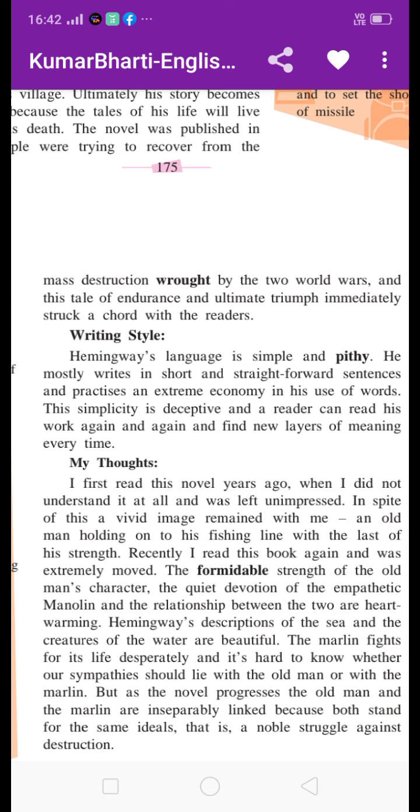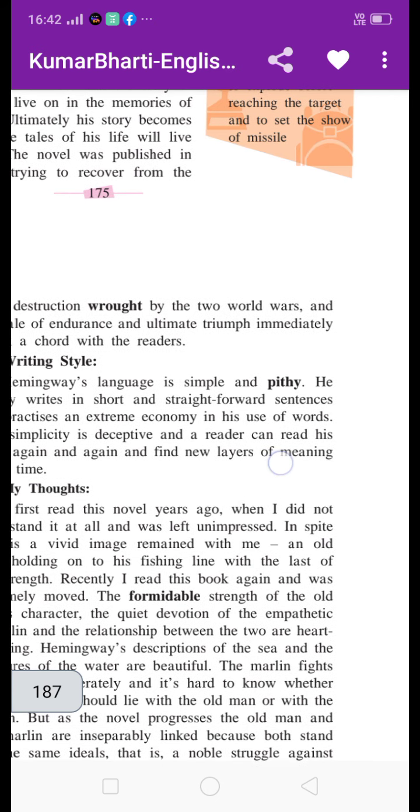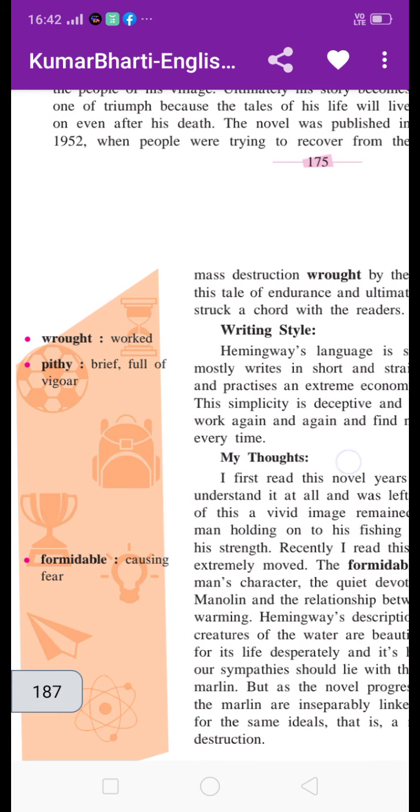Now the third part of this review is the writing style. How is Hemingway's writing style? His language is simple and pithy. Pithy means brief, full of vigor. Vigor means strength or force. Means his language is simple and full of strength, forcefully written.